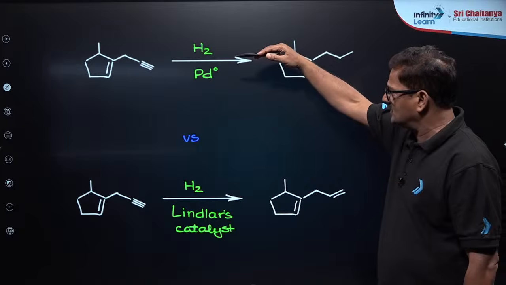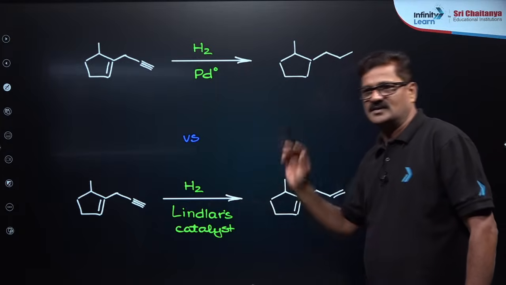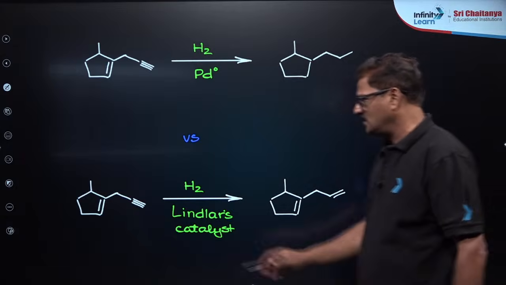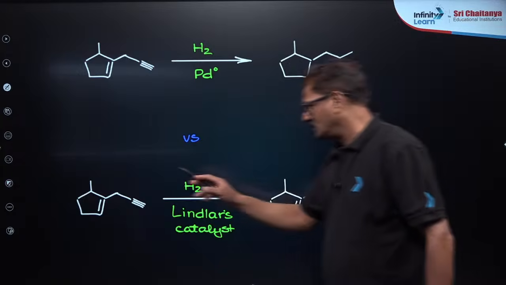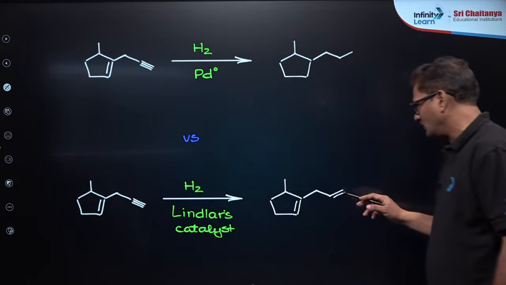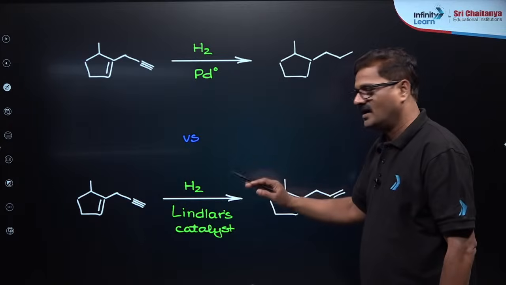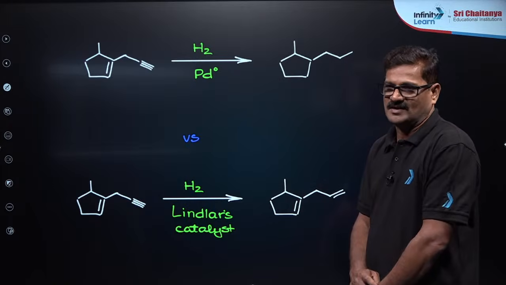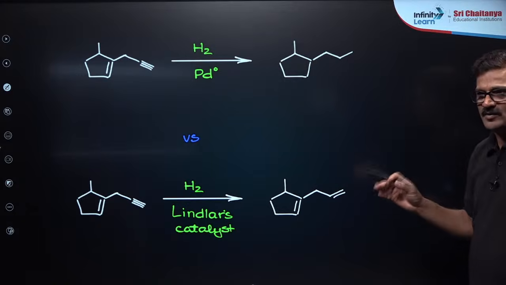If you consider the same compared to H2 in Lindlar's catalyst, the double bond will not be impacted and the triple bond will be converted into a double bond. Do you understand the difference between H2/Pd and H2 in Lindlar's catalyst? So that level of analysis you need to have, काफी होगा.